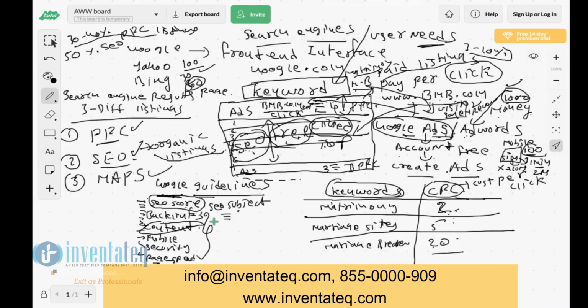Got an idea now, Sheila? Yes, sir. Even yesterday we discussed one more called page speed, right? We checked the page speeds for Flipkart and Amazon. Flipkart has 3 seconds, and Amazon has 900 milliseconds. So we discussed that Amazon will have a higher SEO score compared with Flipkart, because Amazon's page speed is faster, loading in milliseconds, while Flipkart is loading in 3 seconds.